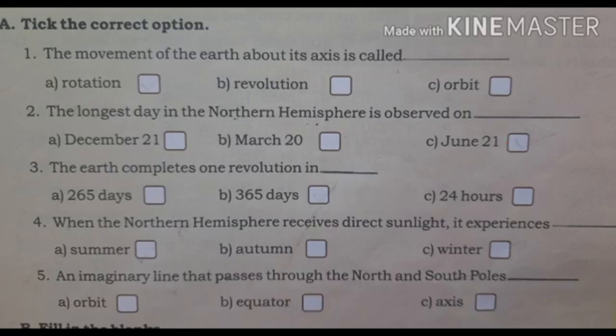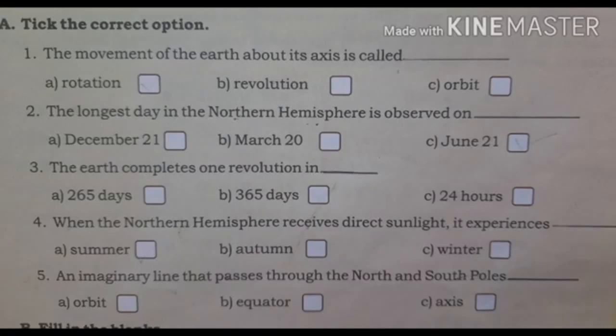Third question, the earth completes one revolution in dash. Option A, 265 days. Option B, 365 days. And option C, 24 hours. Yes, the answer is option B, 365 days. The earth completes one revolution in 365 days.